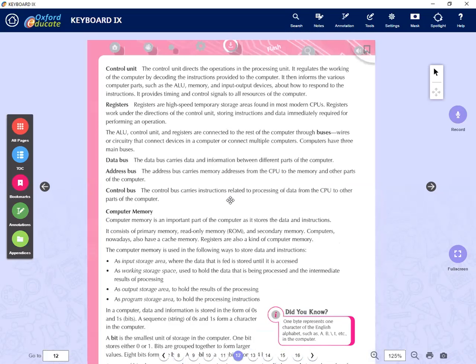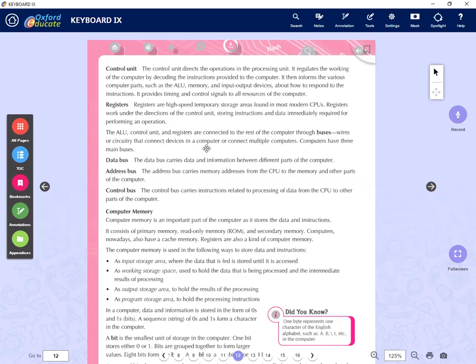Right. Then we have the control unit. The control unit is the main control of all the devices. If we have input devices, everything is connected to this control unit. All the commands go through the control unit. So the control unit is the main control unit of a CPU, if you consider that. The next one we have is the registers.